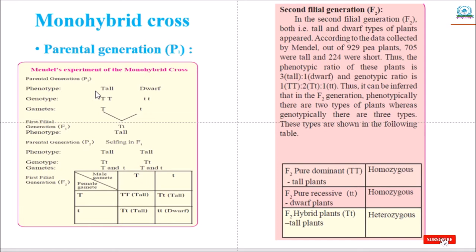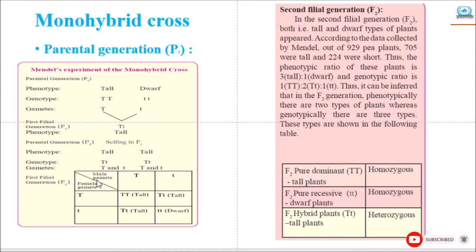This experiment has been presented by the Punnett square method. You can see here this square is the Punnett square. So in P1, tall plant and dwarf plant, their next generation will all be tall plants. So tall is the characteristic which is dominant here. Then selfing the F1, the first filial generation.